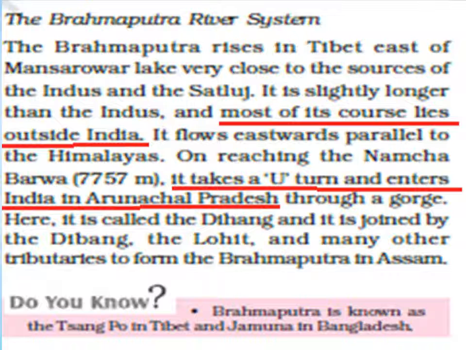It flows parallel to the Himalayas outside India, and when it reaches Namcha Barwa, it takes a U-turn and enters India in Arunachal Pradesh through a gorge. There it is called Dihang and it is joined by Dibang.